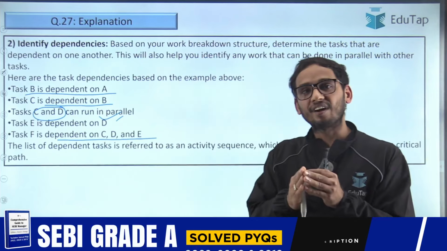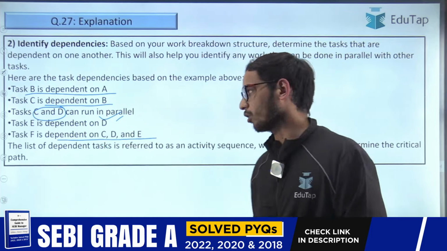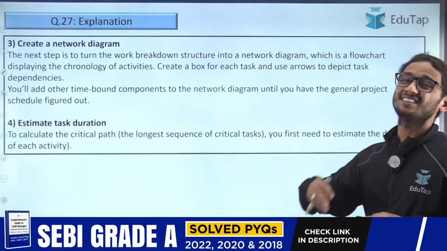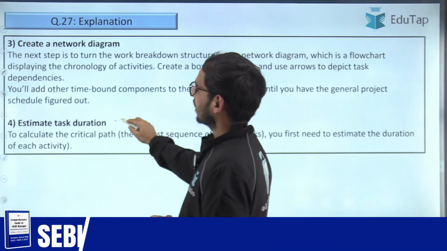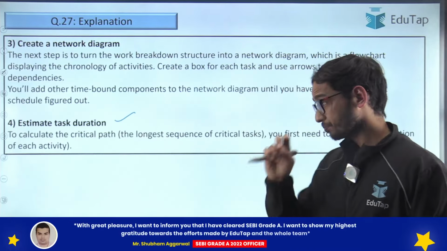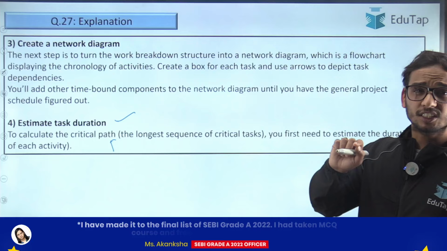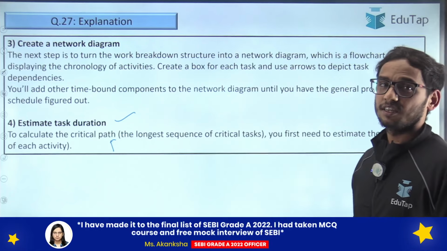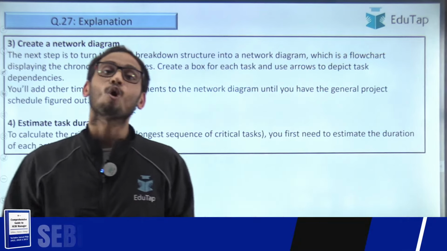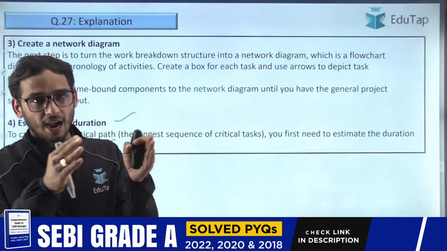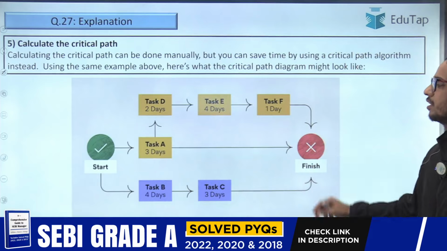Now they have to find the path that they need to follow to complete the project overall, right? So they are going to create the network diagram and estimate the task duration. To calculate the critical path, the longest sequence of the critical task, the management needs to first estimate the duration of each activity, then add the duration of all the activities. So let's understand this with the help of this example.